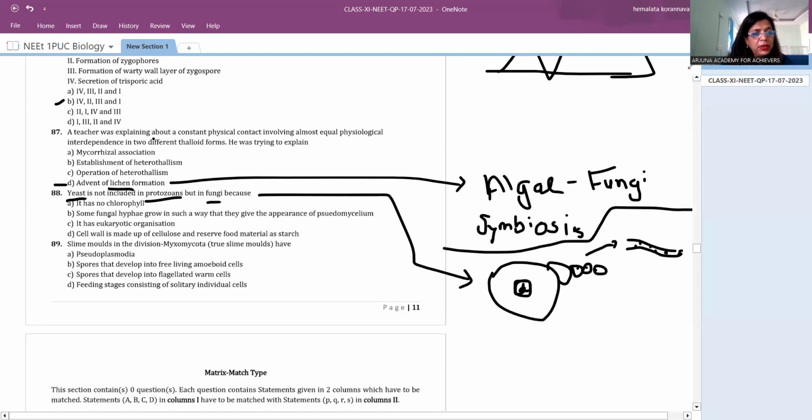The yeast is some fungal hyphae grown in such a way that they give the appearance of pseudomycelium. This looks like a mycelium, but it is a false mycelium, so I have put it under fungi.